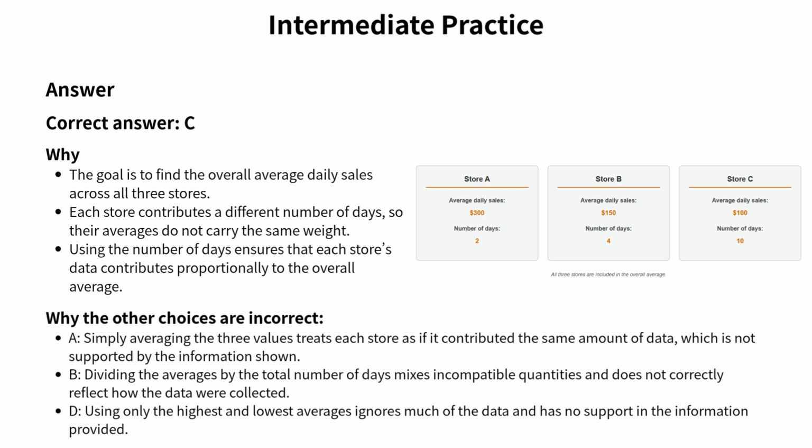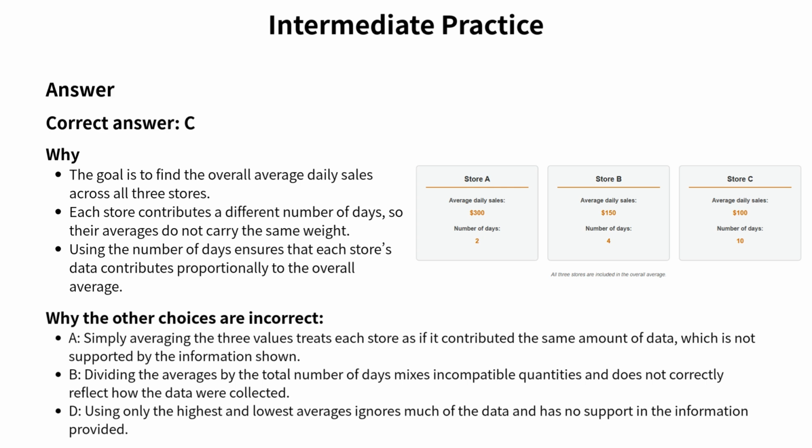Store A includes only 2 days of data, Store B includes 4 days, and Store C includes 10 days. This means the averages do not all carry the same weight. Treating them as equal would ignore how much information each store contributes. With that in mind, the method that is best supported by the data is choice C. It accounts for the number of days at each store, ensuring that each store's data contributes proportionally to the overall average. Now let's look at why the other choices are not supported.